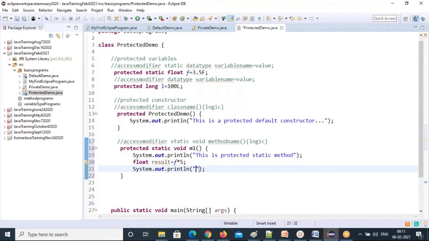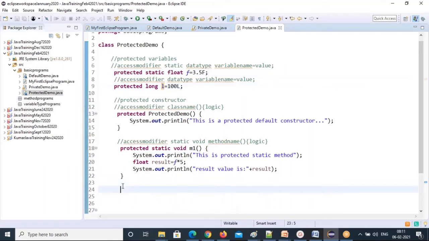Anything you can build up. The result value is, so I'm joining the result value plus result, the variable name, a local variable. These are what we call local variables. See, f, the static variable, I can use in the static methods, and this L, the non-static variable, I can use in the non-static methods. So let's declare a non-static method next.